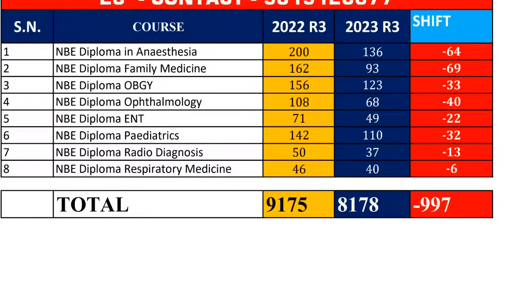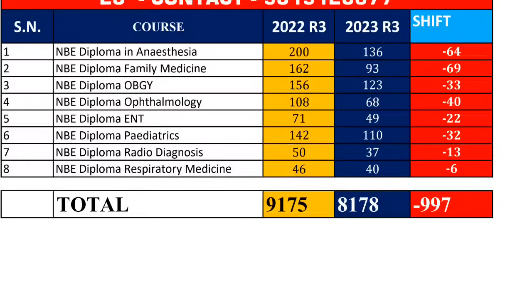So it doesn't indicate that fewer seats are available, though on paper you can see that. Last year, potentially more candidates were waiting for round 3 because they didn't join in round 2, but this year they have joined and gone for upgradation. So the potential number of candidates going for stray vacancy is less this year compared to last year. There is a high chance that, compared with last year, more seats will go to the stray vacancy round this year, because those who were happy with the seat already joined in round 2 and went for upgradation.